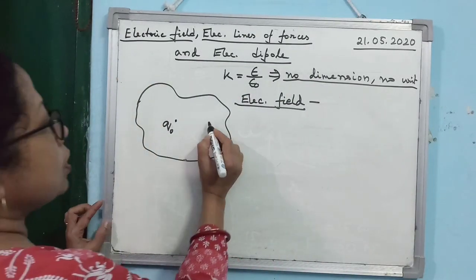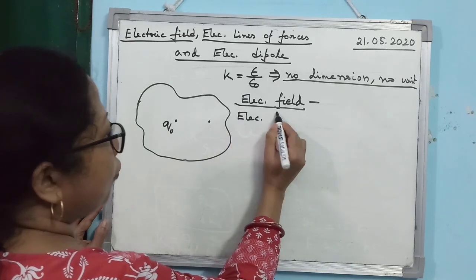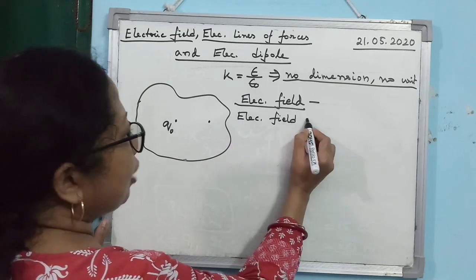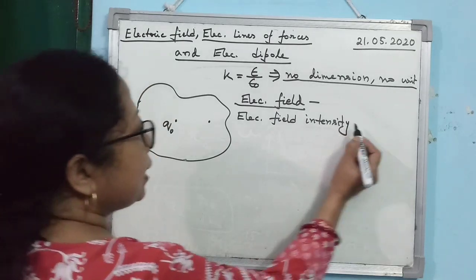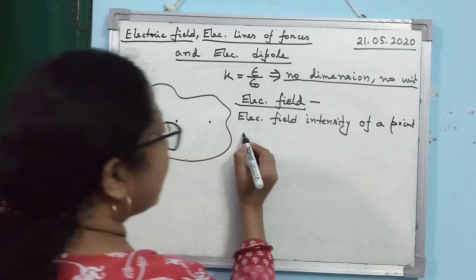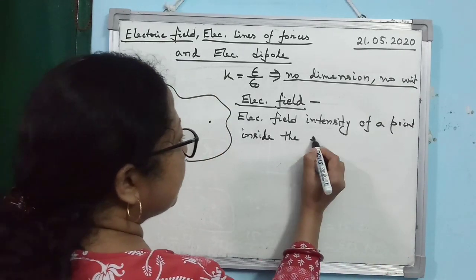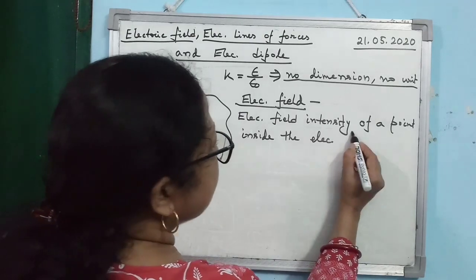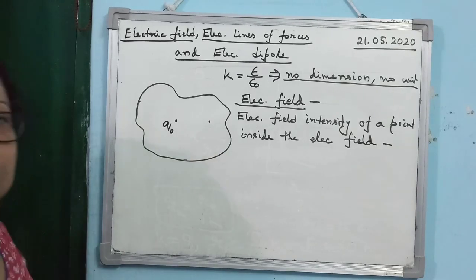Now, we associate one term with the concept of electric field, that is electric field intensity. Alright. Now, electric field intensity of a point inside the electric field. Is that clear? So, you see here electric field intensity is nothing but the characteristic of that particular point.